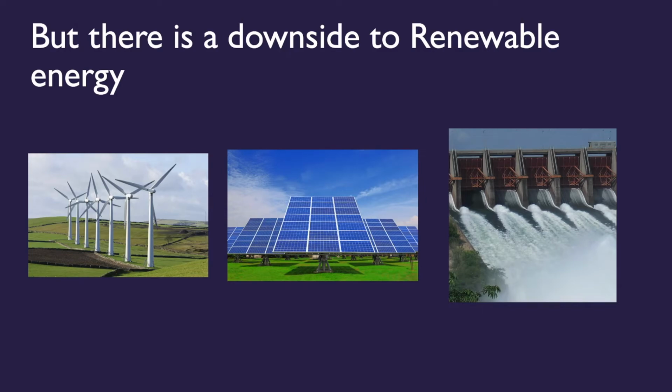But there are downsides to renewable energy. Not all energy sources work everywhere. Windmills only work somewhere where it's windy. Solar works as long as there's sunlight. Dams can only be used where there are large bodies of moving water, which is why most of our energy comes from oil, coal, and petroleum, because renewable energy is not as stable. Also, renewable energy is not as cheap as other sources.